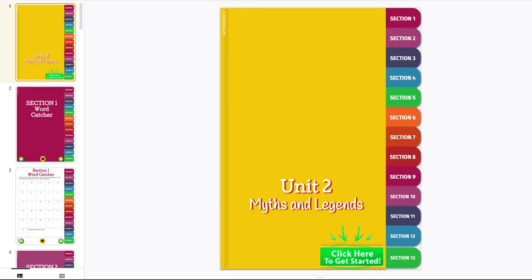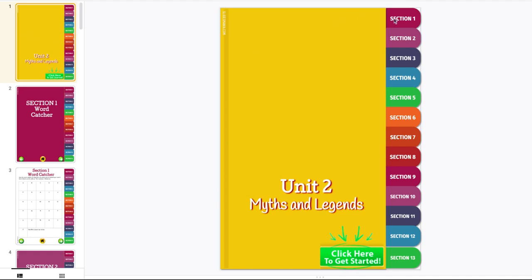So Percy Jackson has a lot of myths built into it, and Rick Riordan has alluded to them. He hasn't really told the story of the myth, but he's relating to it or referring back to it. It helps you understand the story if you know those myths and legends. So we're going to be using this notebook to take notes throughout this whole unit, and we're going to be learning some vocabulary words first.